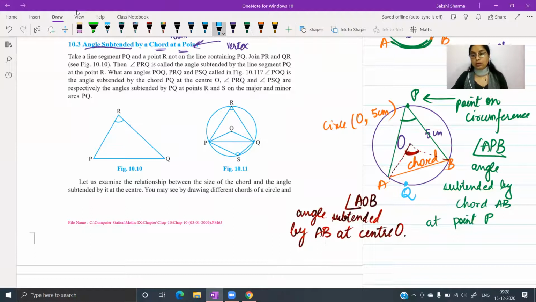And I could find out what is the angle subtended by this chord at point Q as well by joining the endpoints of this chord to this point on the boundary. So this angle right here, AQB, will be the angle which is subtended by the chord at the boundary point. Angle and vertex are actually different. The point with which you connect the ends becomes the vertex. You cannot call the angle itself the vertex.